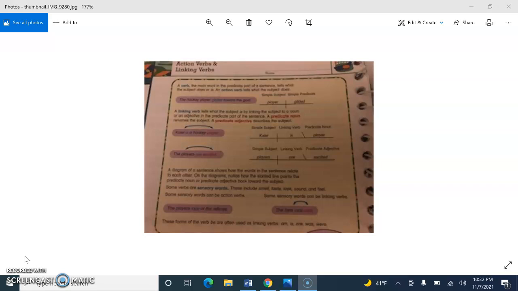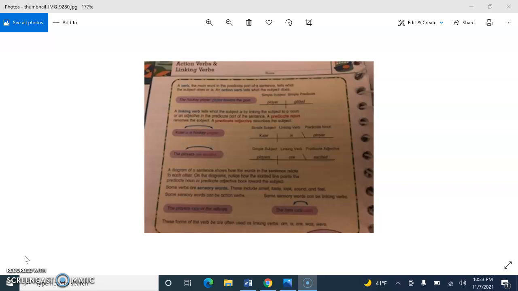Number 5, the rink feels cold to the fans. So in this case, can a rink feel? No, it can't. So we know that this is a linking verb. So underline feels twice. Rink is our subject. And what word is either describing or renaming rink? It's cold. So there should be an arrow drawn from cold back to rink. And then to the fans is a prepositional phrase.